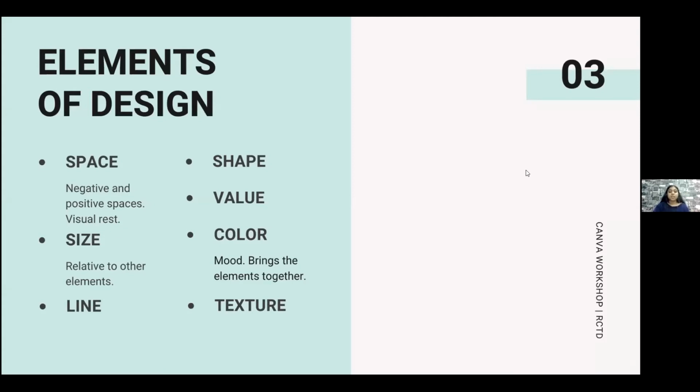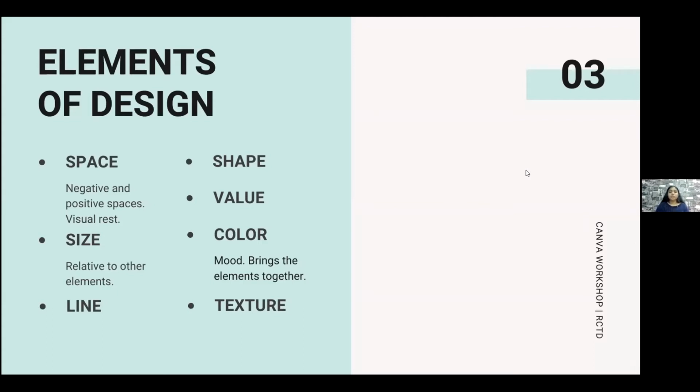The next is color, and color definitely enhances the mood of a graphic. So if I'm using cool colors, that is blue, green, and purple, it can either give me a sense of relaxation, calmness, or loyalty, or it can give me a sense of coldness. Okay, so it differs what you are trying to convey in your JPEG and how you are using the color combinations with respect to it. And it definitely helps to bring all the elements together in a JPEG or a graphic.